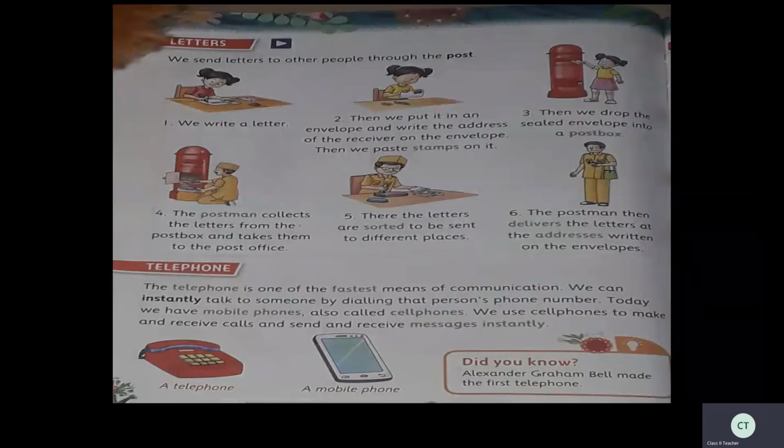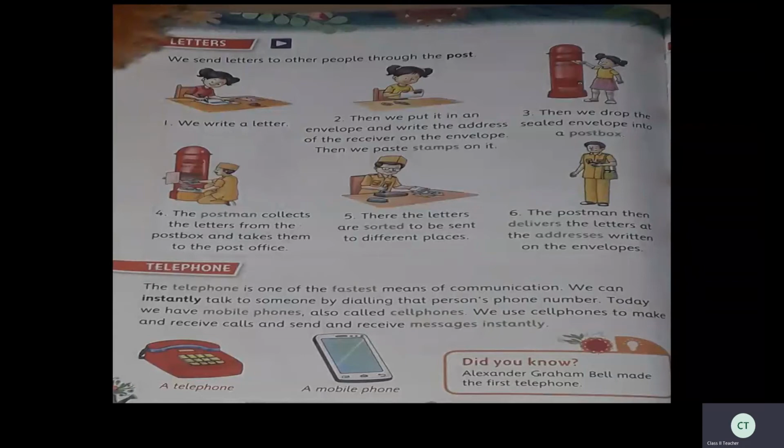Then, the next step is that the postman collects the letters from the post box and takes them to the post office. So, you drop your letters there in the post box, then the postman comes. What does he do there? He collects all the letters. He opens the post box and collects all the letters from there.